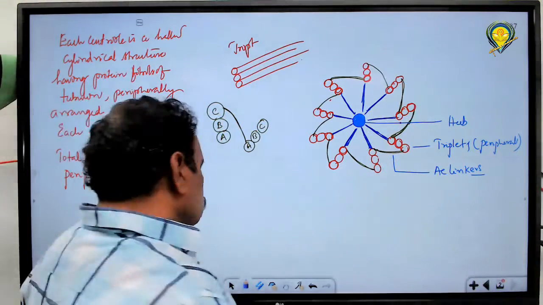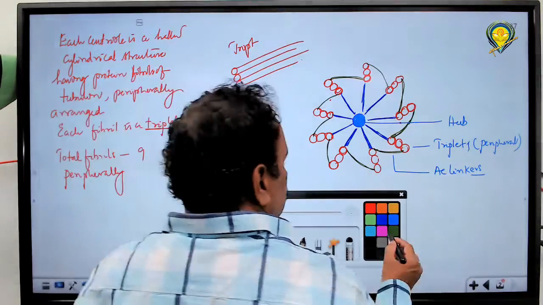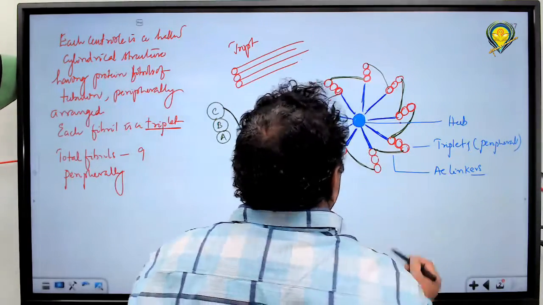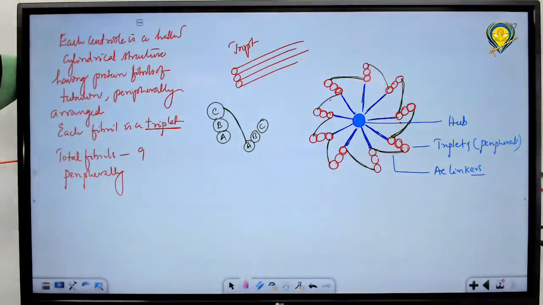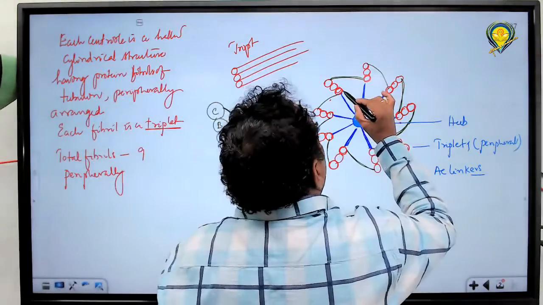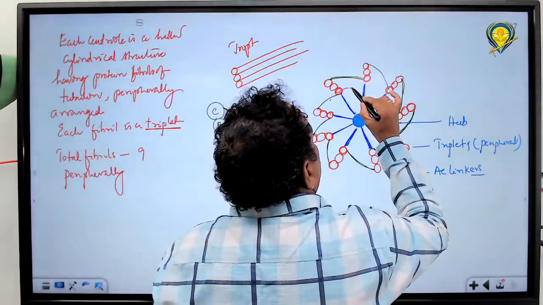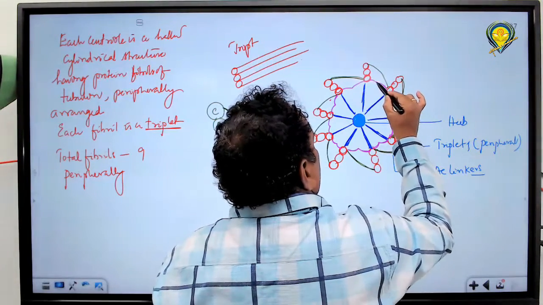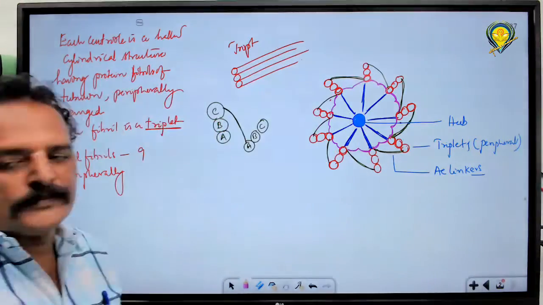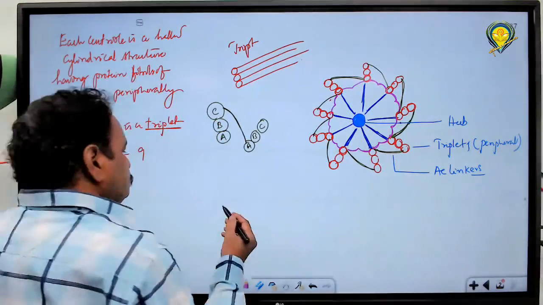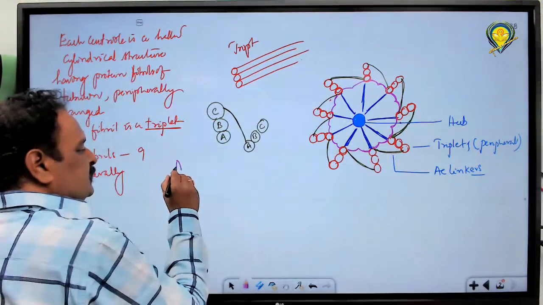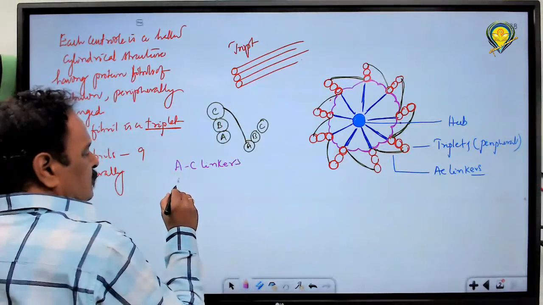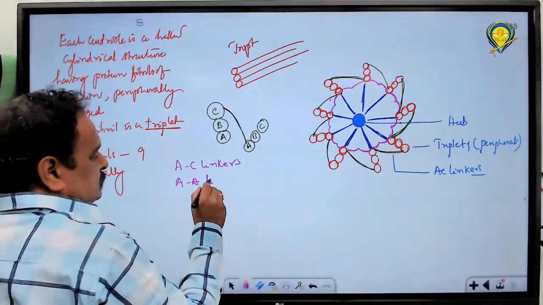Okay. Now, apart from the AC linkers, there are some other types of linkers: AA linkers. So the linkers are AC linkers and AA linkers.